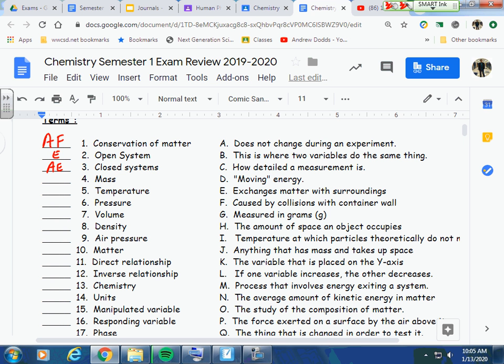Number four, mass actually has two answers on here. G is one of them, and S is the other one. So G is measured in grams, mass is measured in grams, and S, oh, that's a mistake. Sorry, it's not S. Sorry, G for mass.